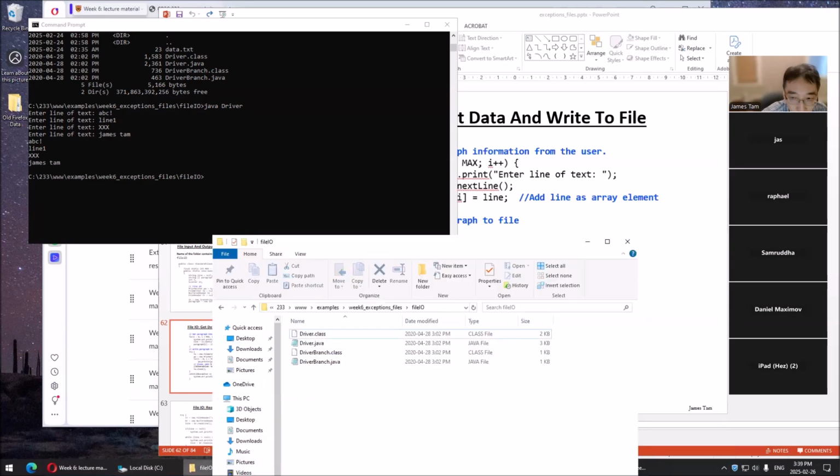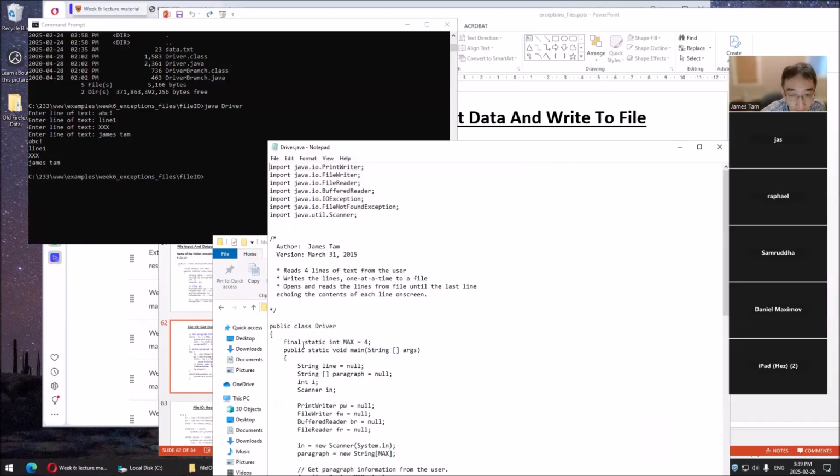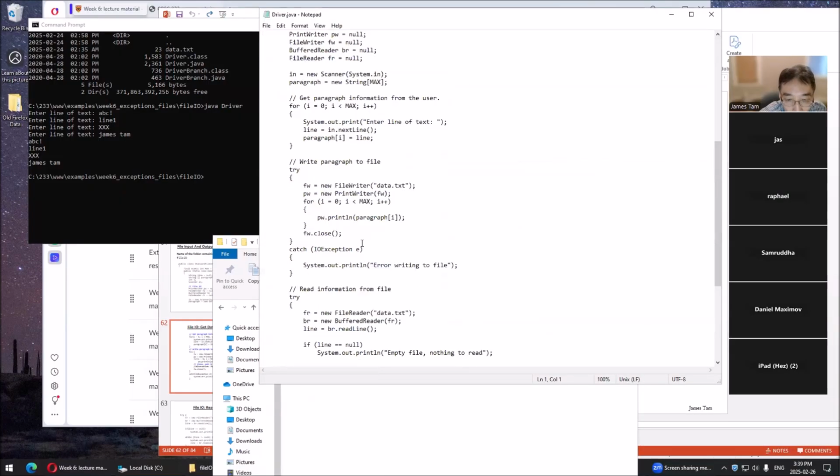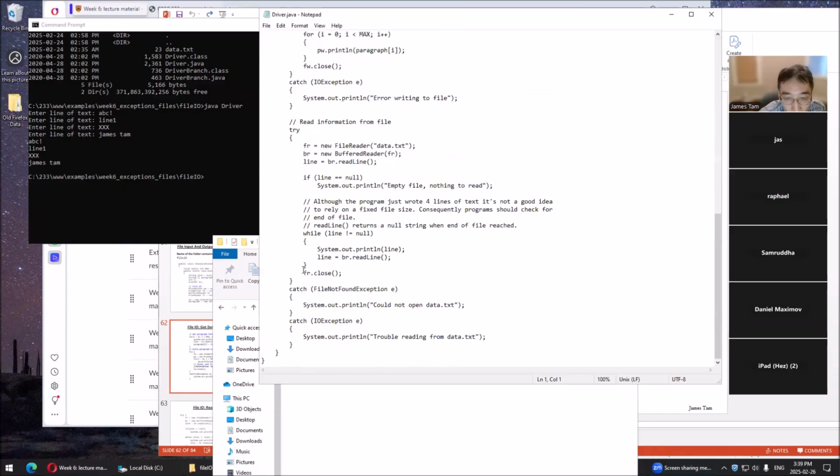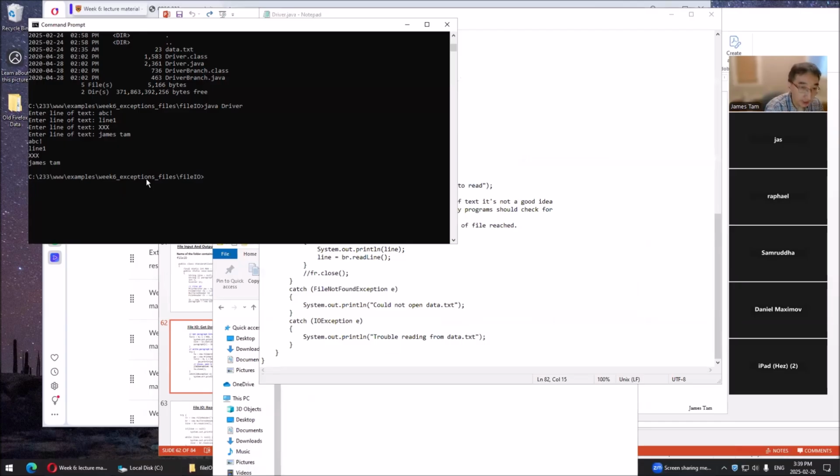but I will. I'm going to modify this a little bit. This is where I close the file. File reader close. File this again. This is the only one I changed.